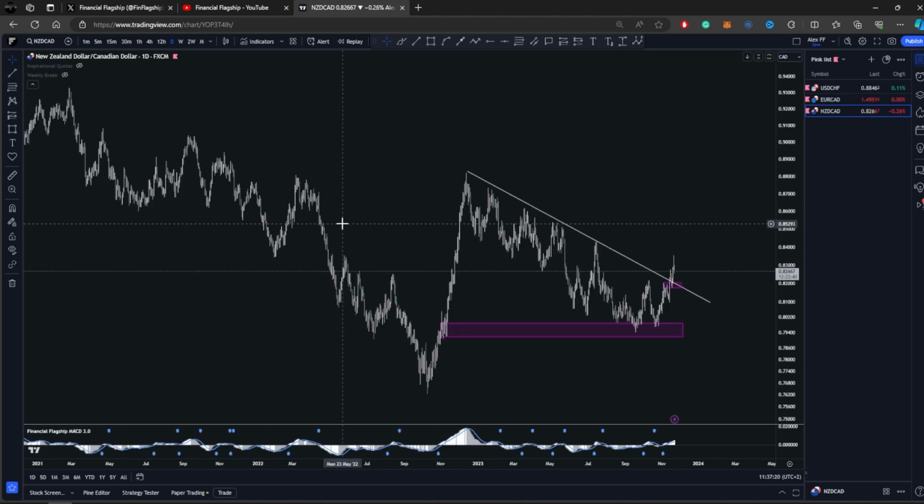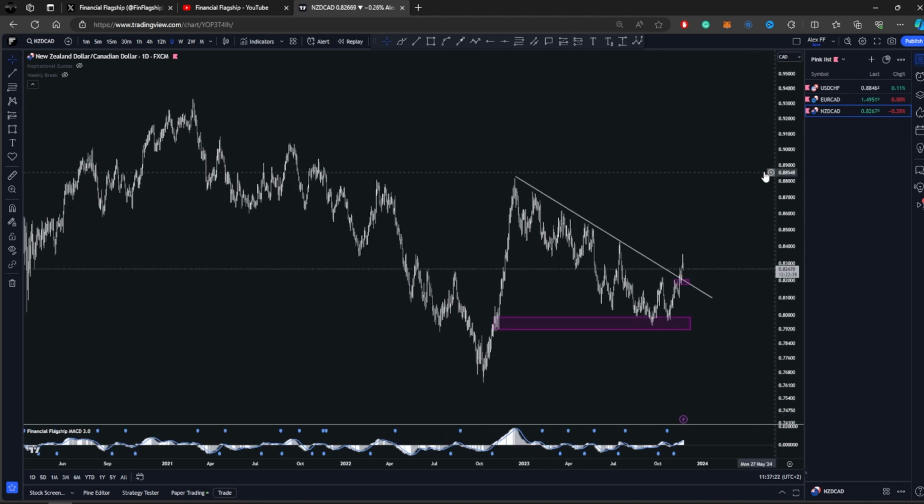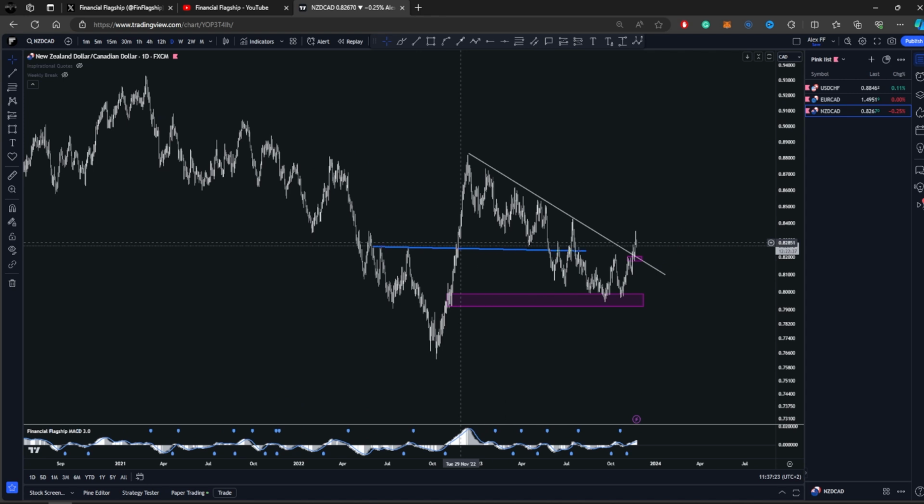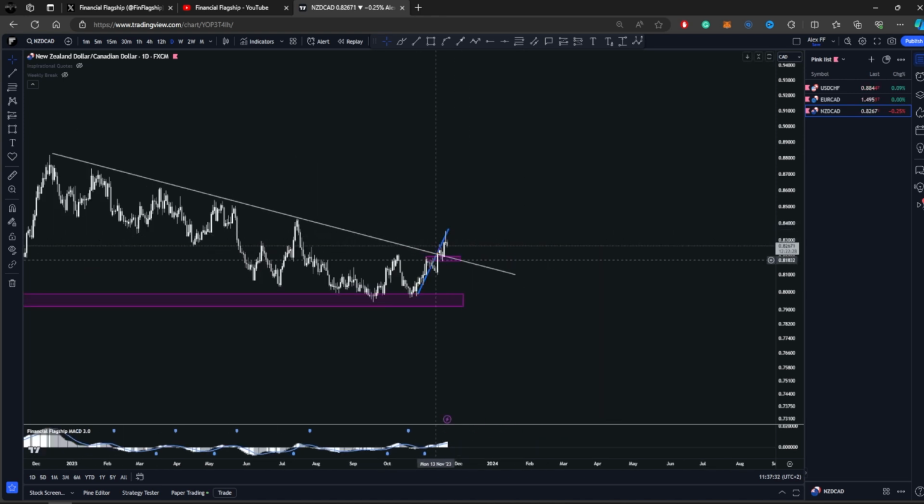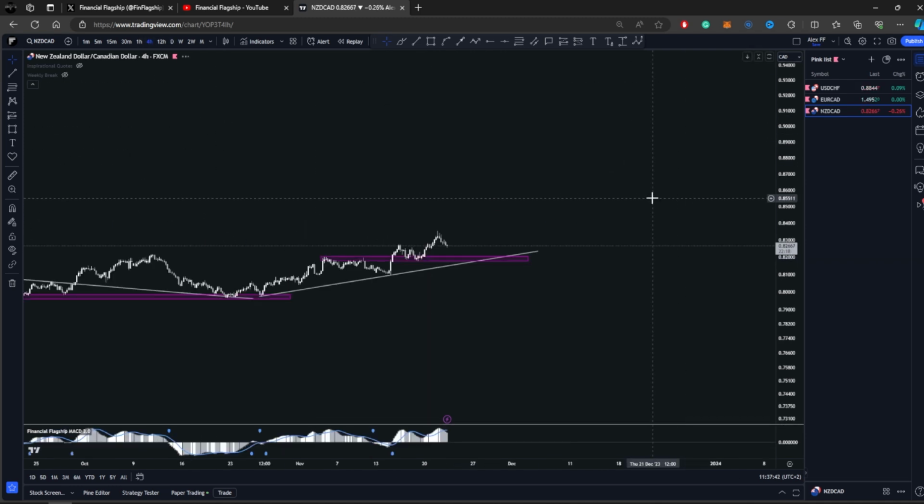So like I was saying, this one is the best by far, because we also broke this important level here sharply, and now the price action is consolidating here. And the good news here is that the price broke this trend line, and I'm expecting a pullback and then a move towards the upside to take out this top in the medium term. So let's dive into the 4-hour time frame.